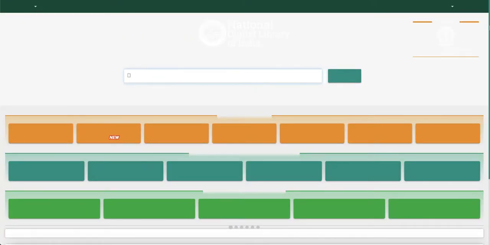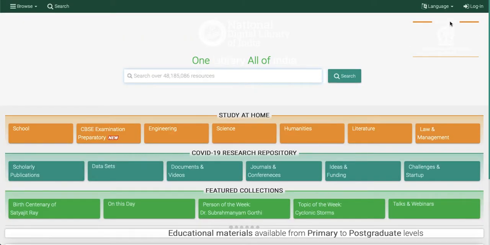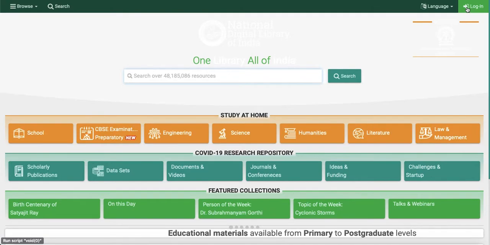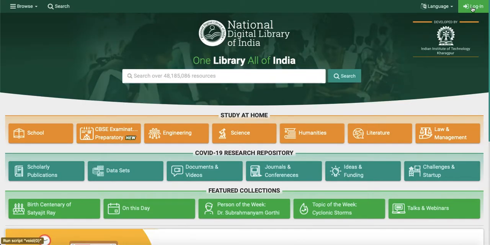Next, let it come back, and we will see how we can log in and what the benefits of login are. For the login, at the topmost right-hand corner, you will get a login tab. Click there, and it will redirect you to another page where you can either log in or sign up if you have not registered on this NDLI page.